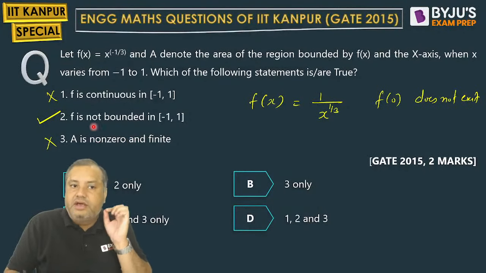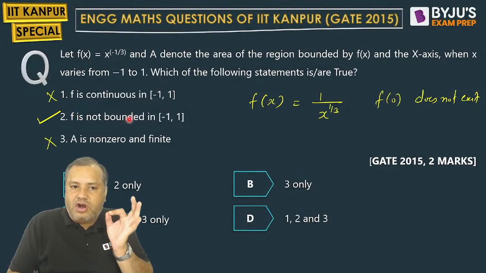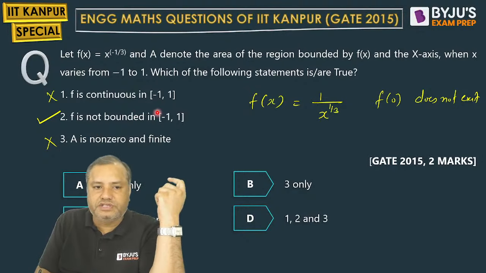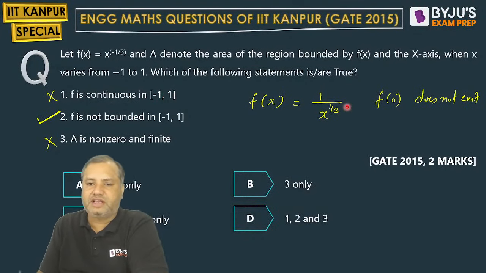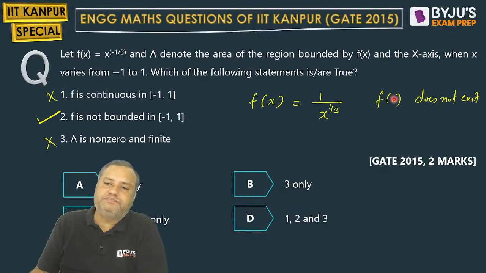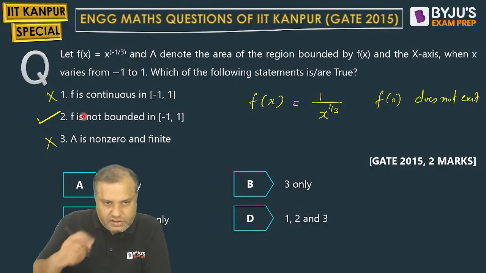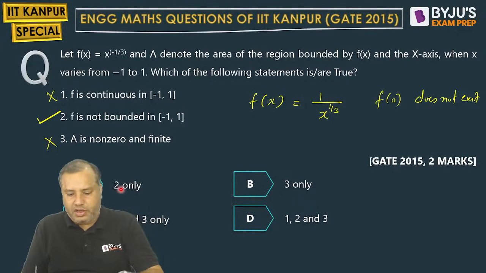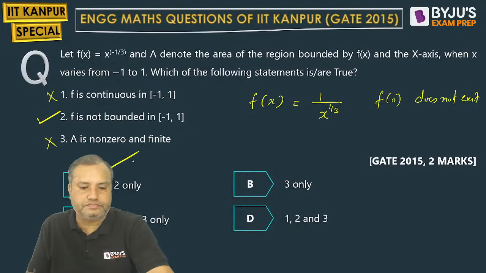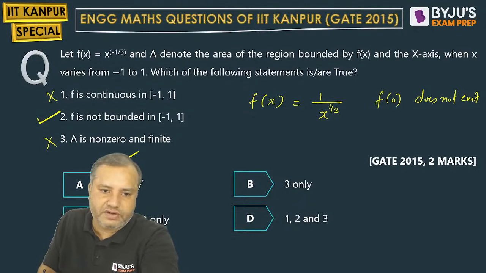0 and finite. F is not bounded. Actually, is f bounded? Say yes, no. F is not bounded. This is true because when x is 0, it will become infinite and minus infinite. So option 2 is correct. F is continuous in the interval minus 1 comma 1? Not at all. It has a point of discontinuity at 0, and due to this point of discontinuity only, f is not bounded at 0. Okay, so 2 only. Option A is the correct one.